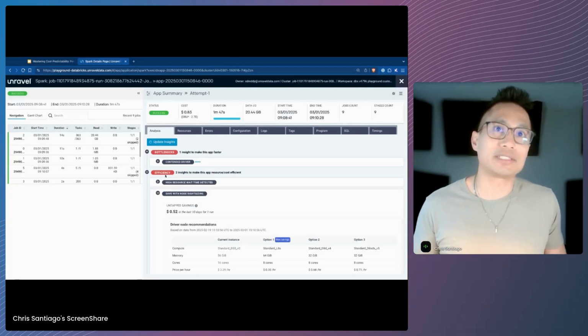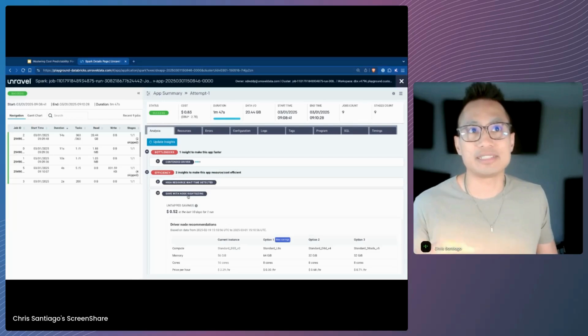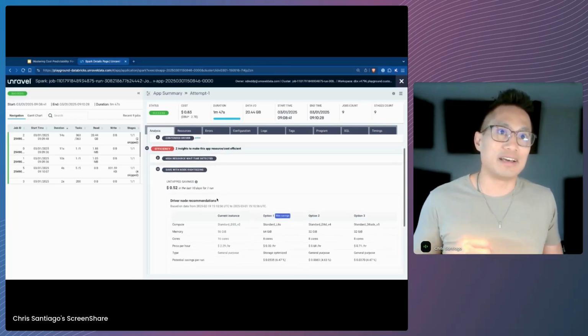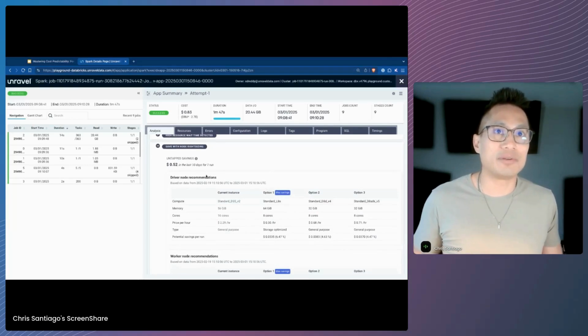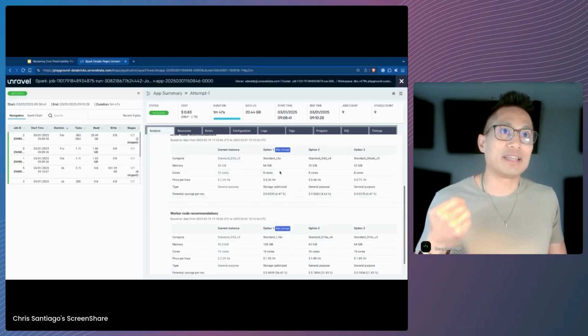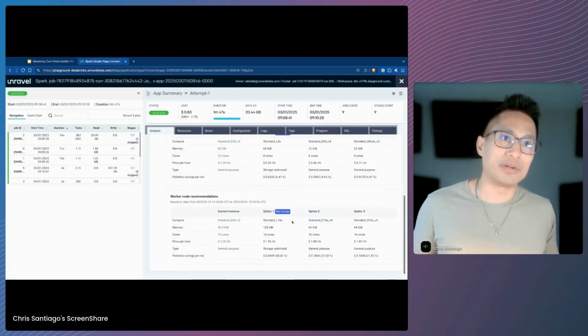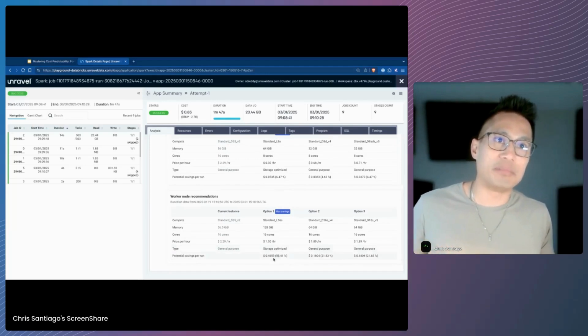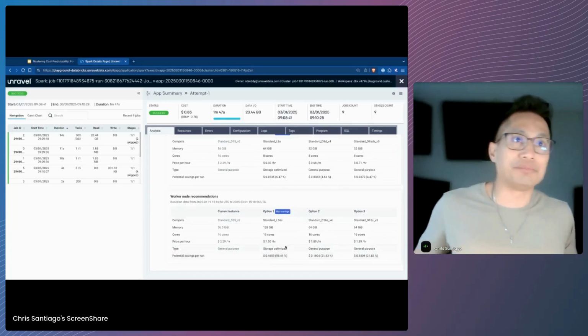In this particular case, Unravel found an efficiency insight, more specifically, a save with node right sizing recommendation here. And what it's telling us is that we could save some money. In fact, at the driver, we can save a little over 6% on this option one here, and we can save about 56% with this particular option.